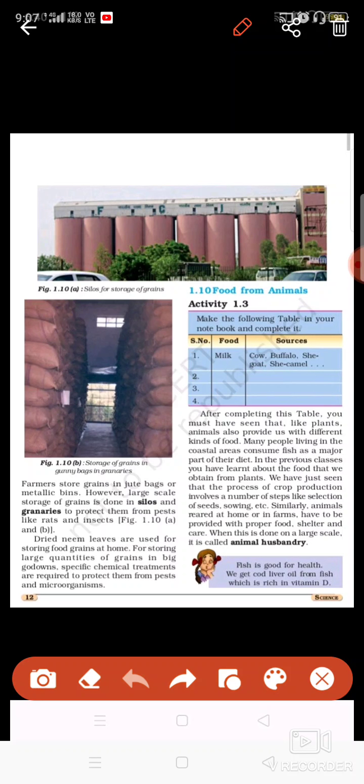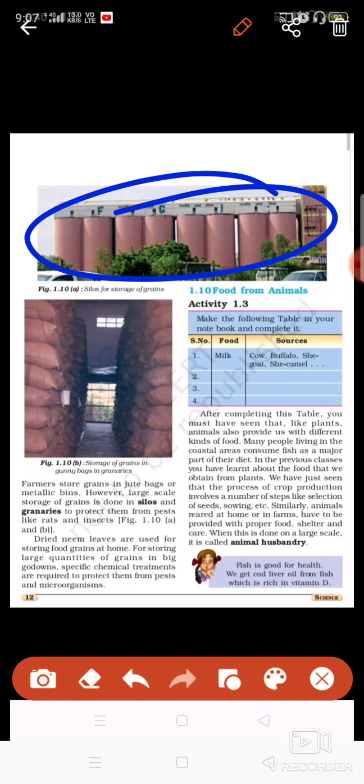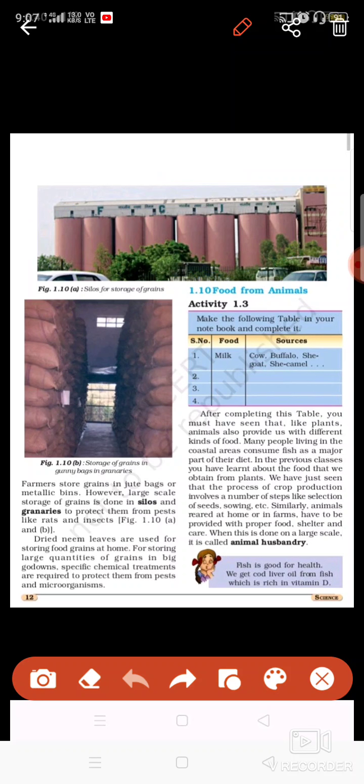Before storing, the grains are packed in gunny bags, which are made of jute. These bags are used to fill the grains or whatever you have grown as a crop, and then these are either kept in the storage area, or put in the granaries or the silos.